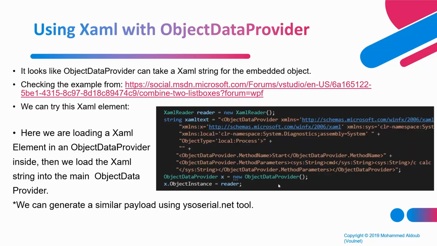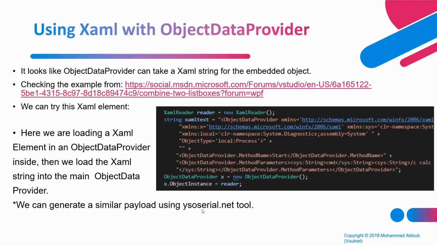Essentially, what we're doing here is that we don't want the XML serializer to see that we actually have an interface. So we're going to hide it in a XAML string and then let it deserialize it at runtime without knowing that it contains an interface. All of this, chaining all of these gadgets together, can be done using a command line tool called why-so-serial.net.